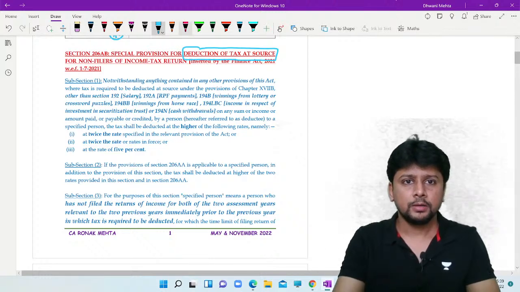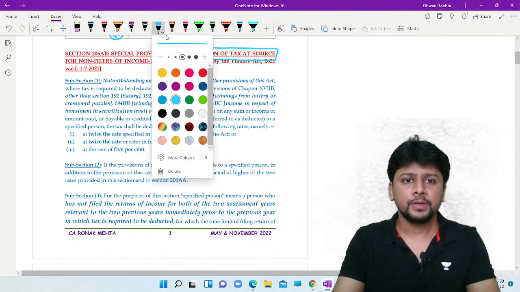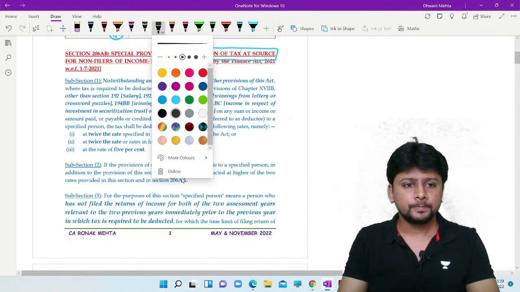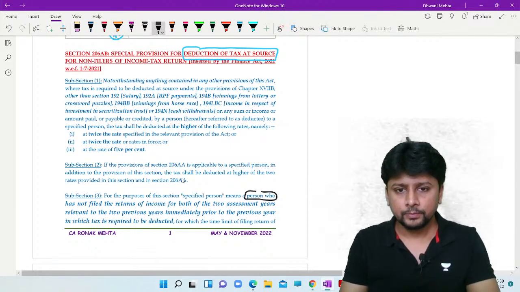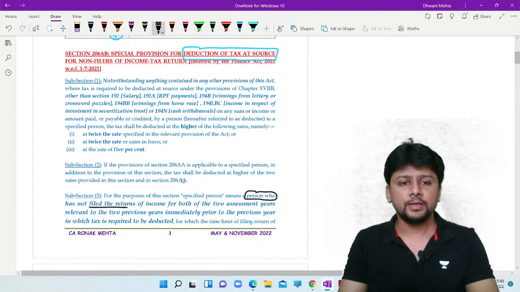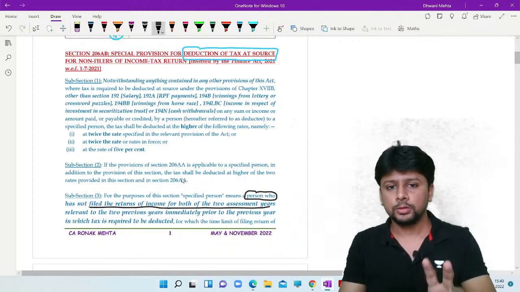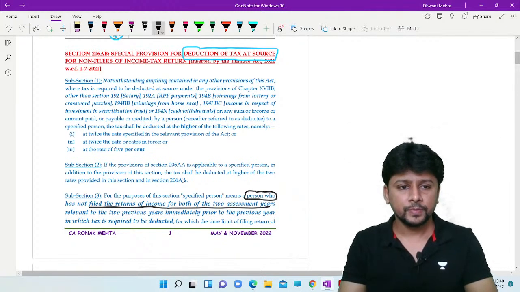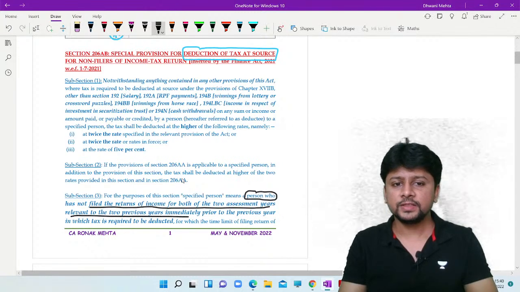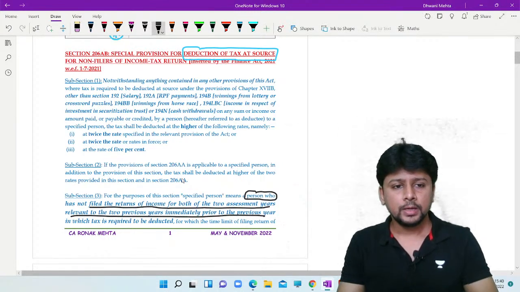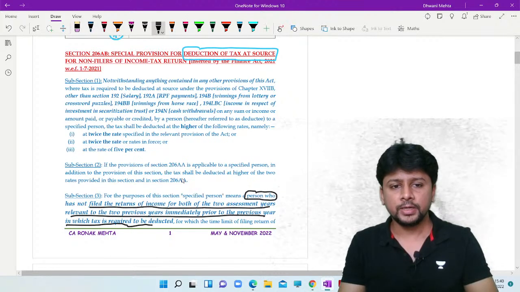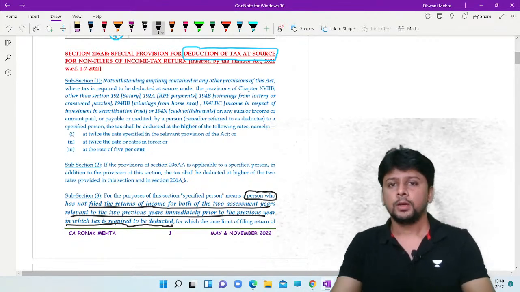Subsection 3 clarifies that. Subsection 3 says that you are a person who has not filed the returns of income for both of the two assessment years relevant to the two previous years immediately prior to the previous year in which tax is required to be deducted at source.